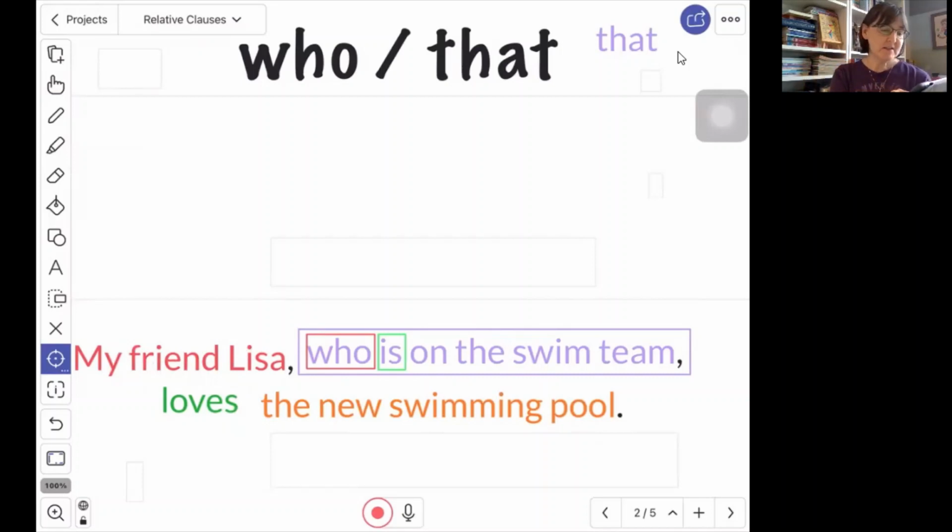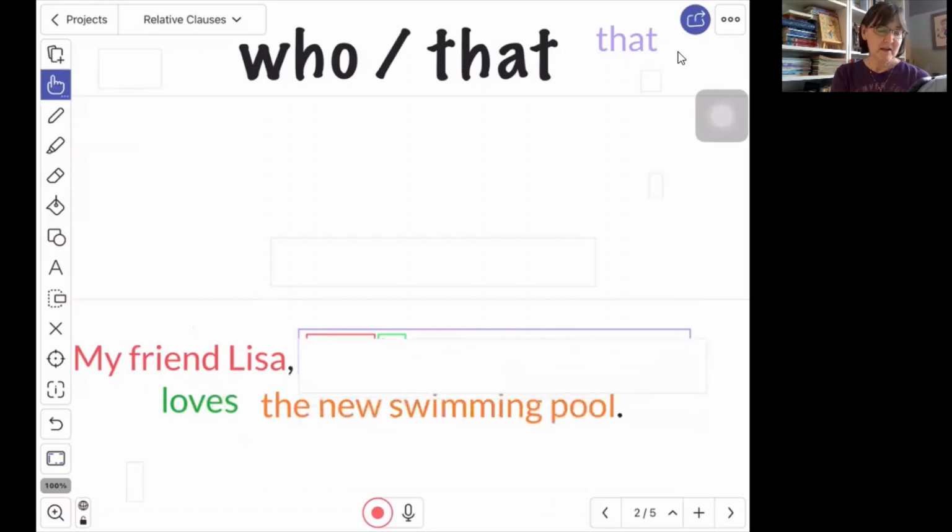So if you're trying to decide what the verb is for Lisa, right, we have to have subject, verb, then we want to just cover this up for a minute, and that will help us find the subject and the verb that goes with it. So my friend Lisa loves.